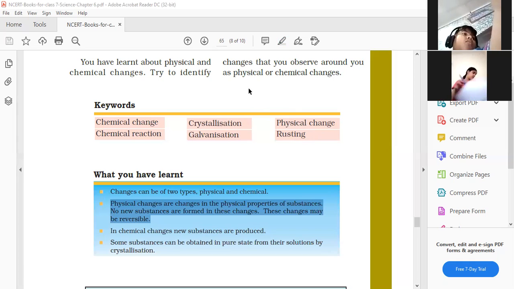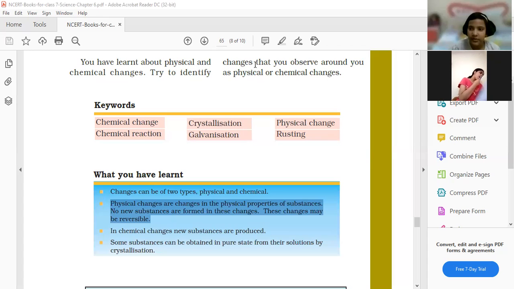rusting. What is it? Better you need to raise your hand. Okay, Aryan Sharma, tell. Ma'am, a film of brownish substance is called rust. It occurs if we leave a piece of iron in the open for some time.